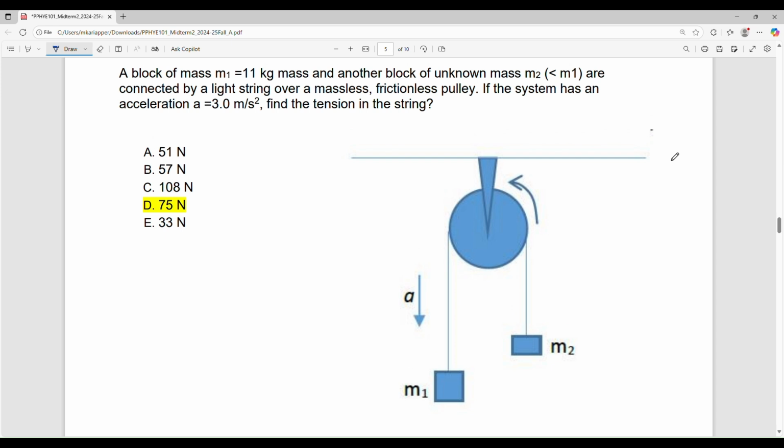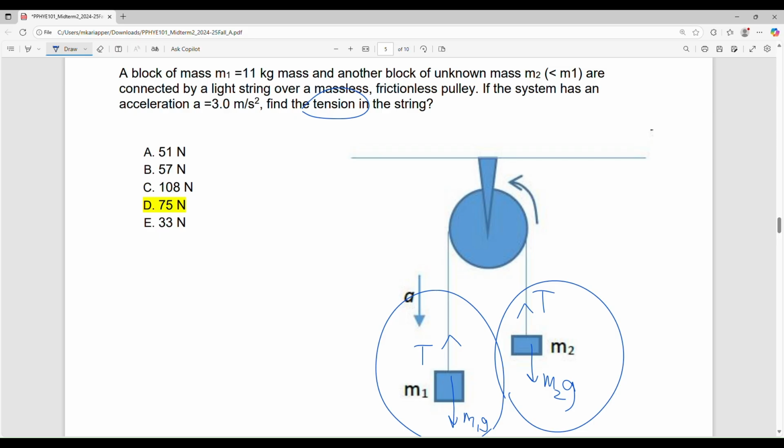Here, find the tension. If you draw the free body diagram for this guy, M1G down, T up. If you draw the free body diagram for the other, the same tension, right? T up and M2G down. I already did the free body diagram for both separately. So the question is to find the tension, and if you go to M2, we have a problem because the value of M2 is not given. But M1 is given. So naturally, the best thing is to apply the equation to M1.